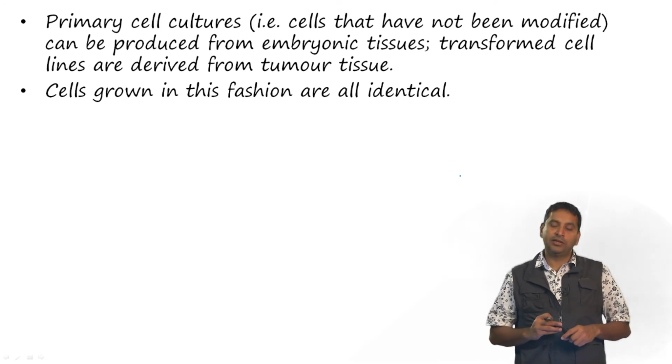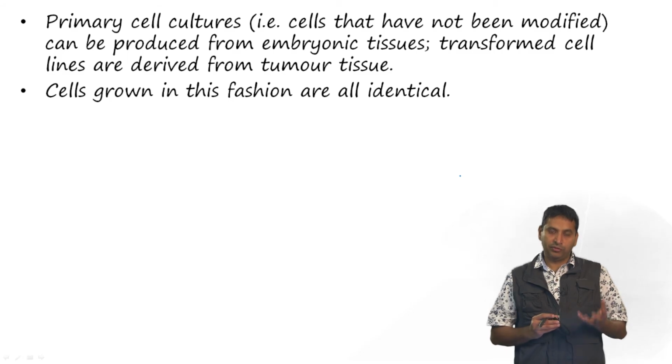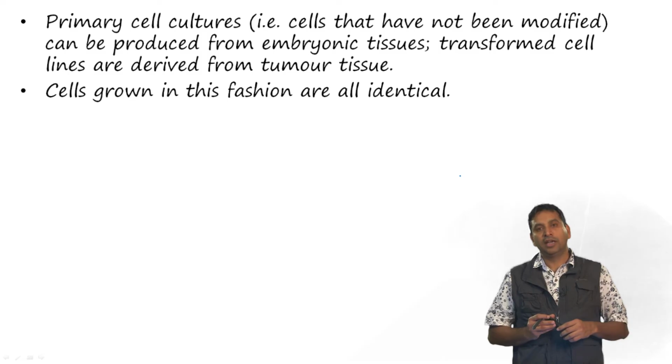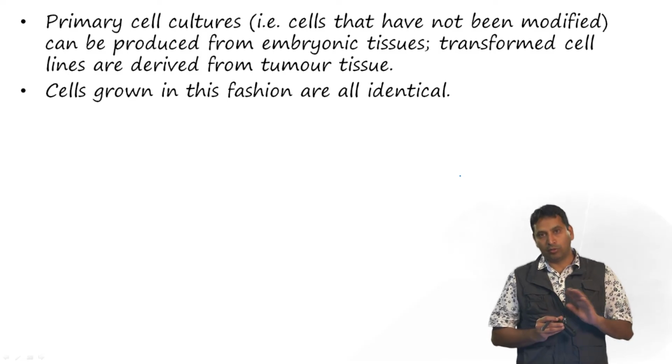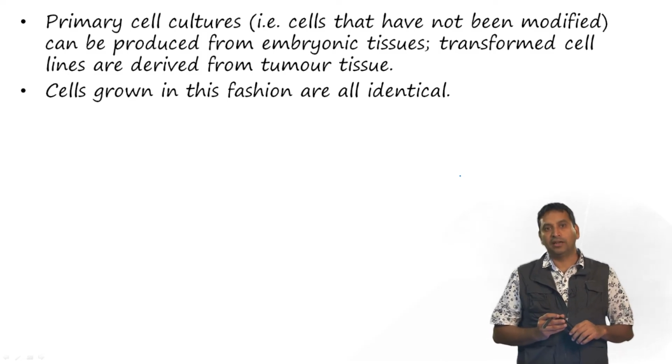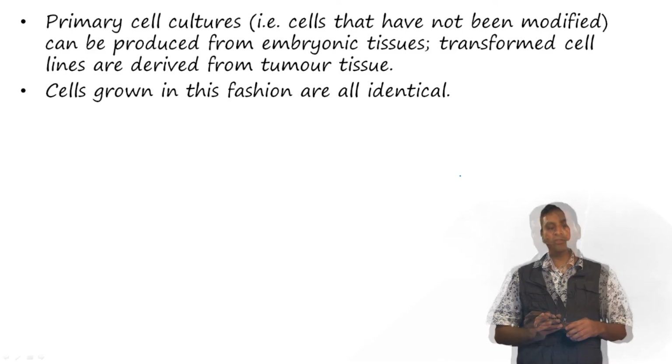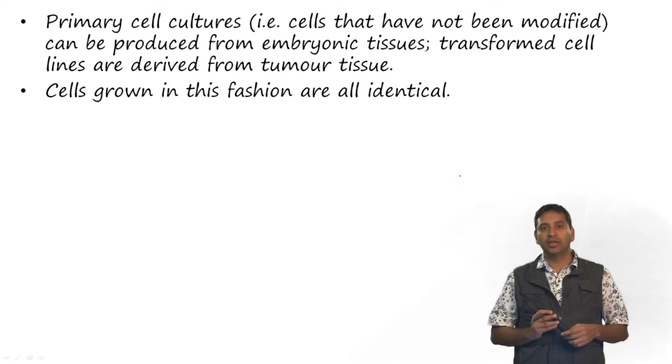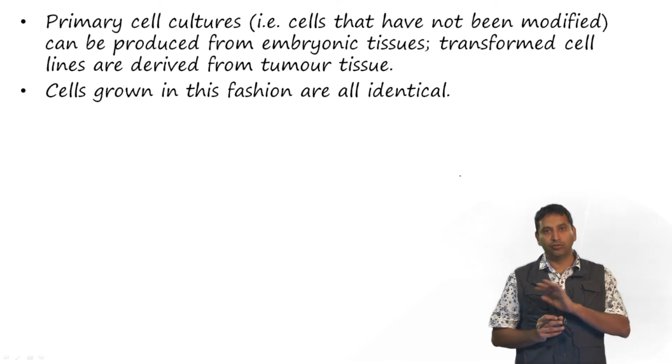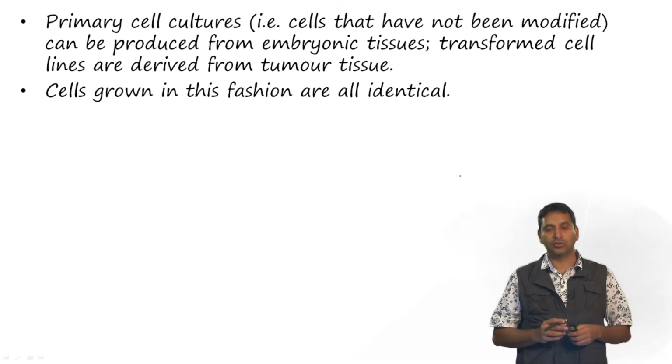There are also some things known as primary cell cultures, which are basically cells which have been isolated from animals, and these are not transformed or modified cell lines, and they can be produced from embryonic tissues or from other transformed cell lines which are derived from tumor tissue. Okay. So, cells which are grown in this fashion are all identical, and so they are very useful in testing out our compounds.